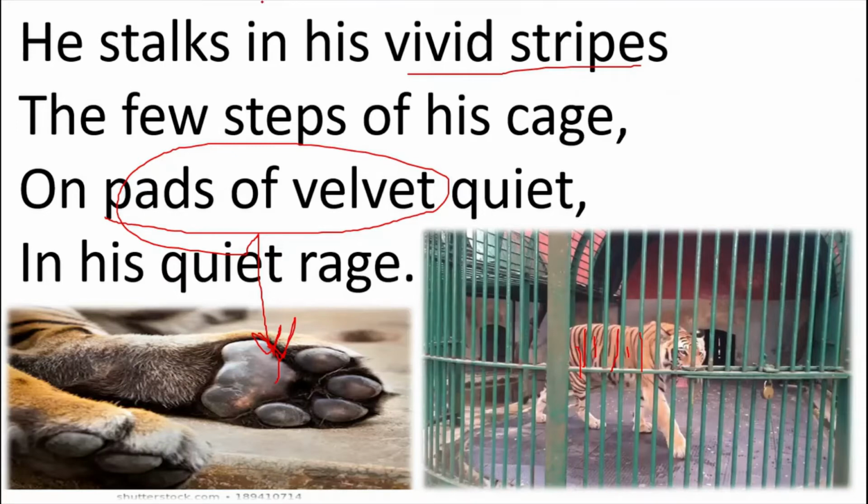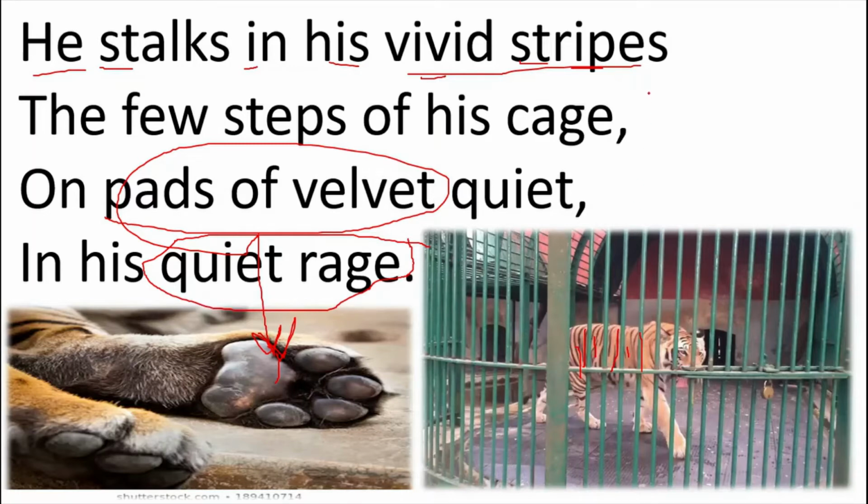So now let's discuss the literary devices here. "He" and "his" have been used. That means there is a personification here. And in the first line, stalks and stripes, the "s" sound has been repeated, so there is alliteration. And again, the "i" vowel in his, vivid and stripes. The "i" vowel is prominent in this line, so there is assonance also here. And this quiet rage is an oxymoron here, since two words of different meaning have been put together.